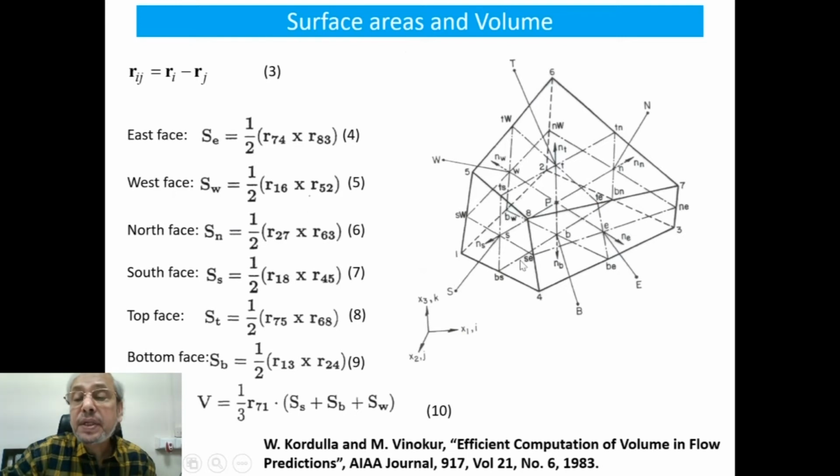different surface areas like eastern surface, western surface, northern surface, southern surface, top surface, and bottom surface. So these expressions have been given.